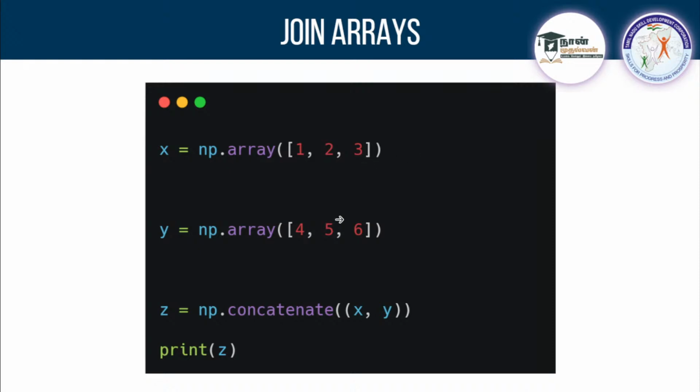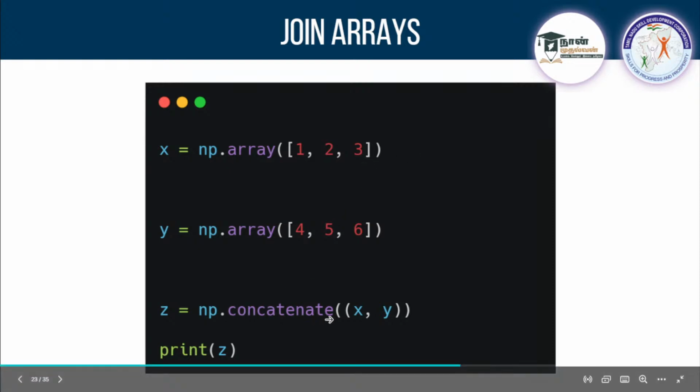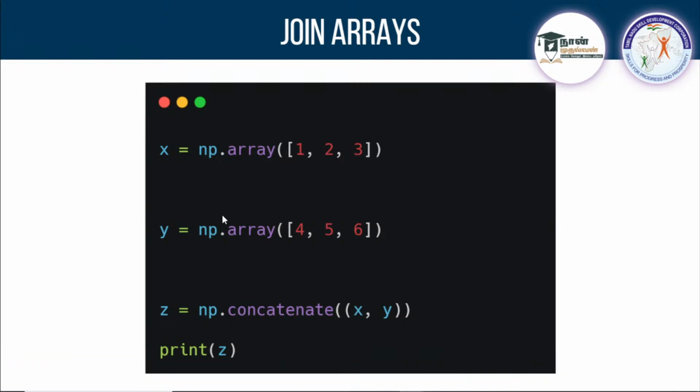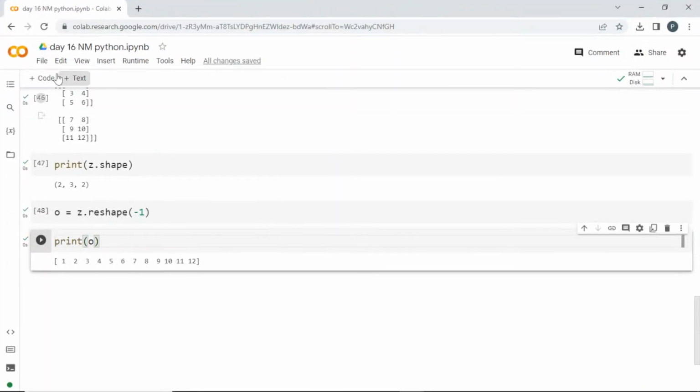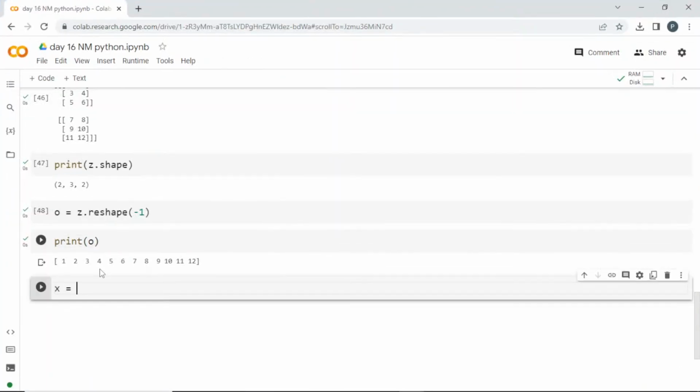If I'm having two one-dimensional arrays, you can go with np.concatenate. This is going to add both of those. Let me create two 1D arrays, np.array.